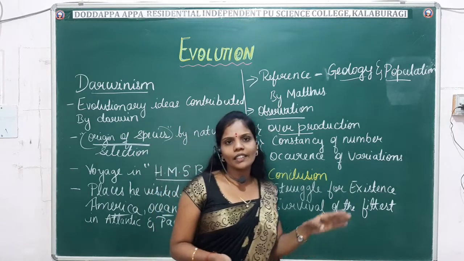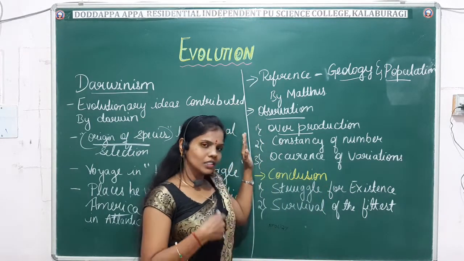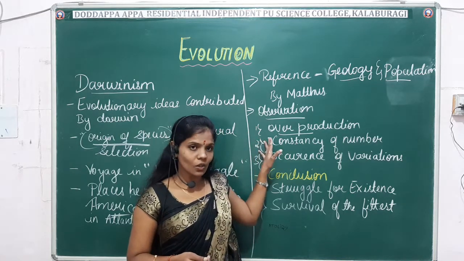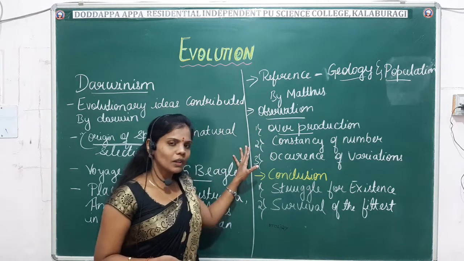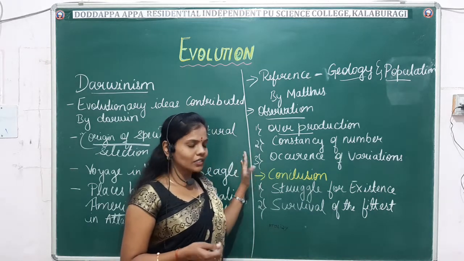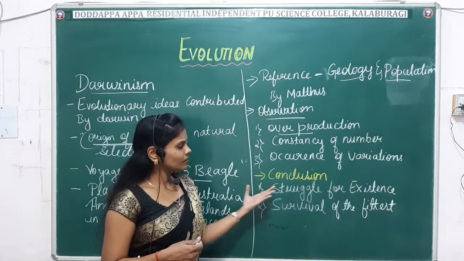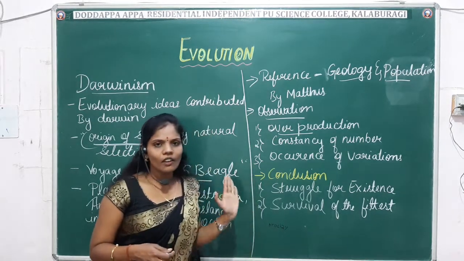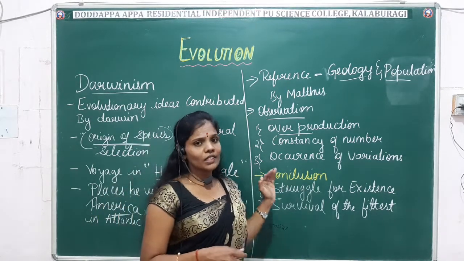After the complete study, he gave the observation and the conclusion. The observation tells that there is overproduction, constancy of number, and occurrence of variation. In conclusion, struggle for existence and the survival of the fittest. In detail, we'll study now one by one.